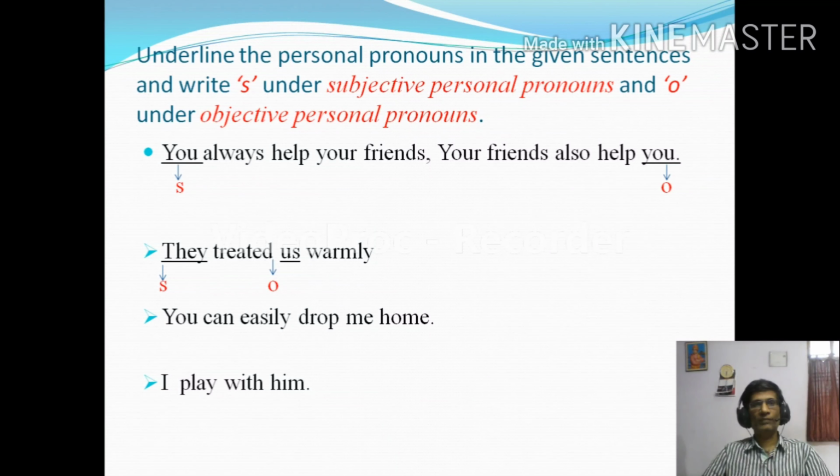Already I have told you the difference between subjective personal pronoun and objective personal pronoun. A subjective personal pronoun is one which is used as a subject, and an objective personal pronoun is one which is used as an object. So the remaining two sentences you can easily do. Drop me home. Read the sentence and try to underline the subjective personal pronoun and objective personal pronoun. I play with him. Do the same thing.